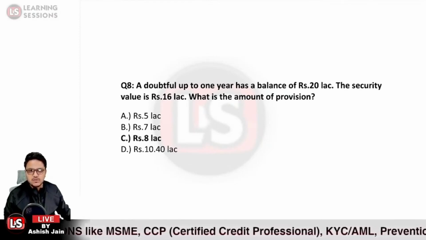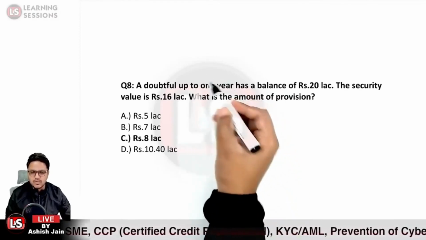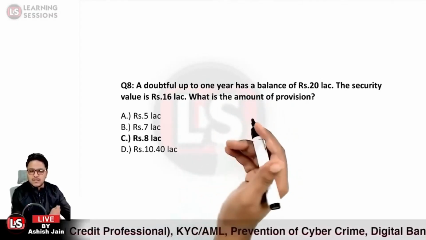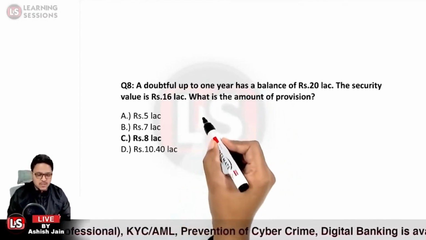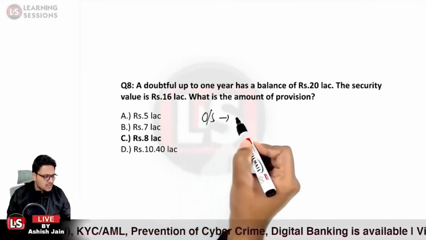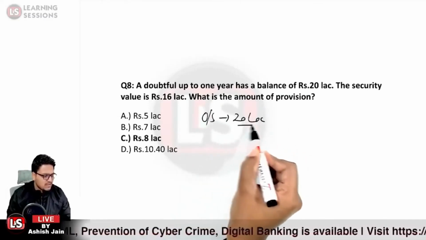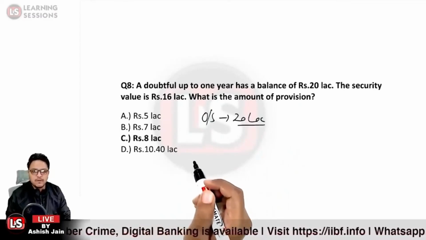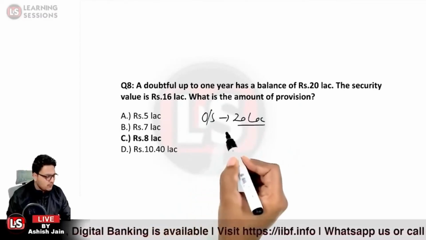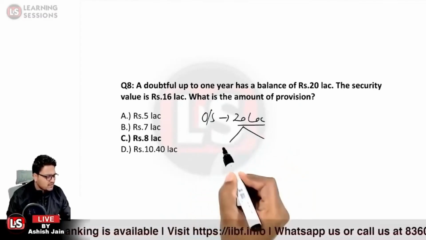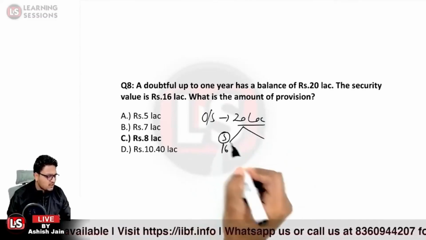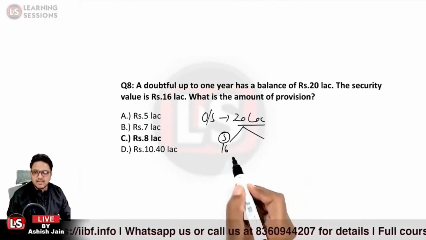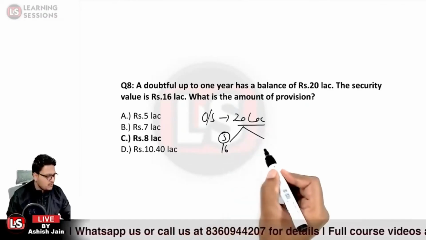So first of all, whenever we talk about the doubtful assets, we need to bifurcate the balances into the secured balances and the unsecured balances. So over here we are having the outstanding balance of 20 lakh rupees, and further it is under the doubtful 1 category. And we have the secured balance of 16 lakh rupees, and the unsecured balance, that is the shortfall in security, is equal to 20 lakh minus 16 lakh, that will be equal to 4 lakh rupees.